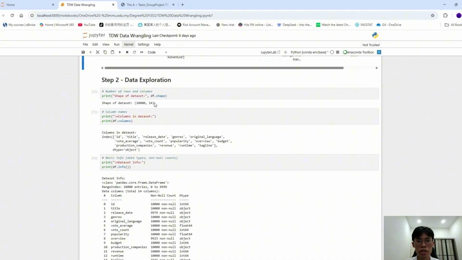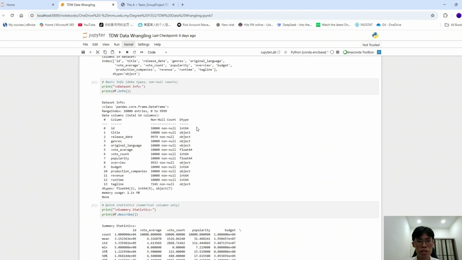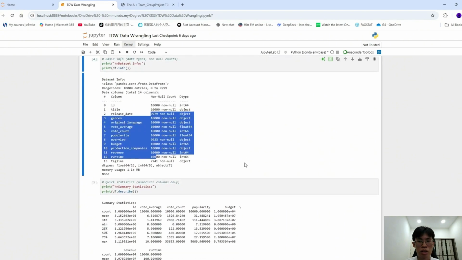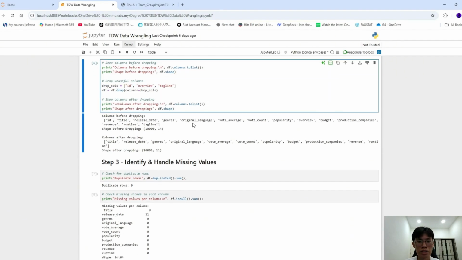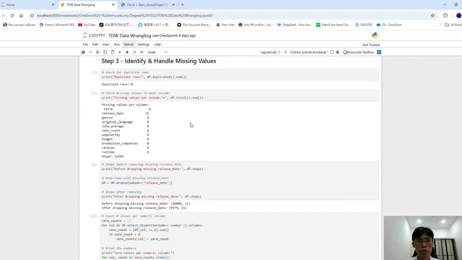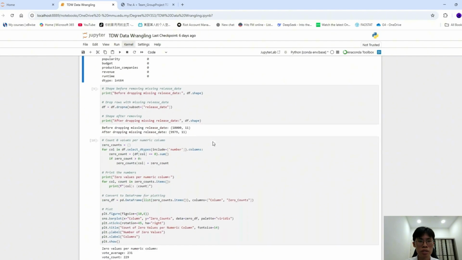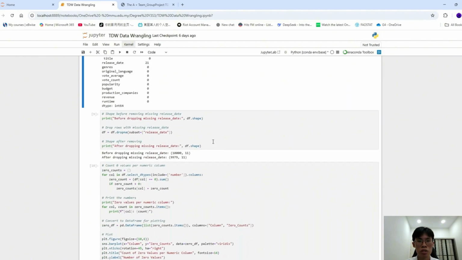At this stage, the dataset has 10,000 rows and 14 columns. In the df.info, you can see that there are 3 columns that contain nulls. Before moving to step 3, I decided to drop the columns ID, overview, and tagline because they are not useful for further analysis. In step 3, there are no duplicate rows. The release date shows that 21 rows contain nulls. To handle this, we drop the null rows because a null release date is not logical.